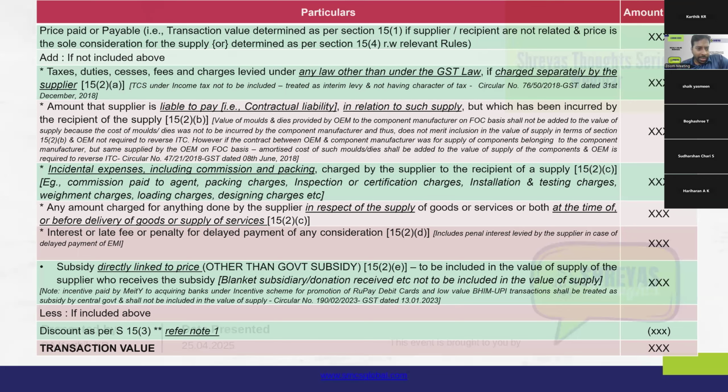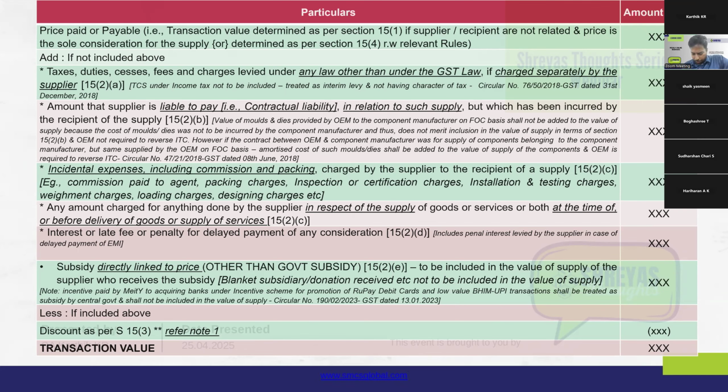So the query is whether the TCS collected under income tax shall be considered as taxes and duties levied under any other law, and charged separately. Definitely TCS is charged separately in the invoice. But whether the first condition is satisfied, that is, whether TCS qualifies as tax levied under any other law other than GST law.